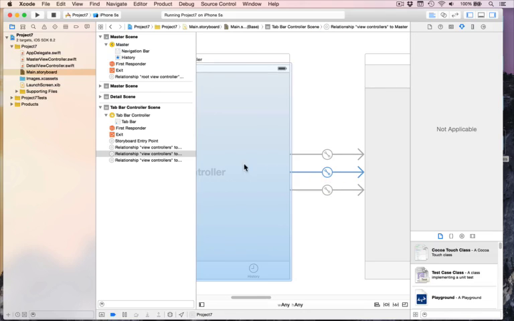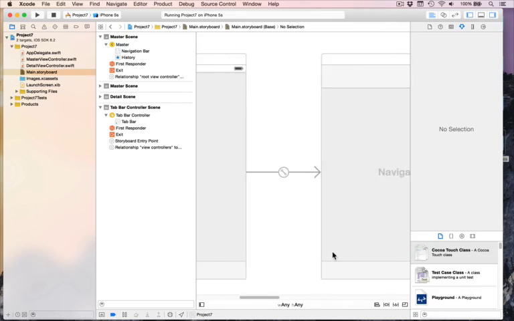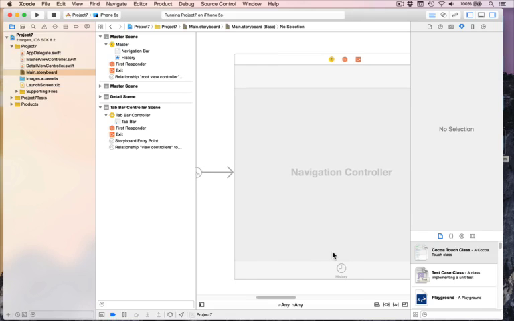We don't want that. So I'm going to delete the relationship, so it only appears in there once. You'll see now only 1 tab in there. We're going to create the duplicates in code so we can change it more easily, which makes our life much, much easier. Before we leave our storyboard, we're going to do a few more little things, specifically 2 more things.